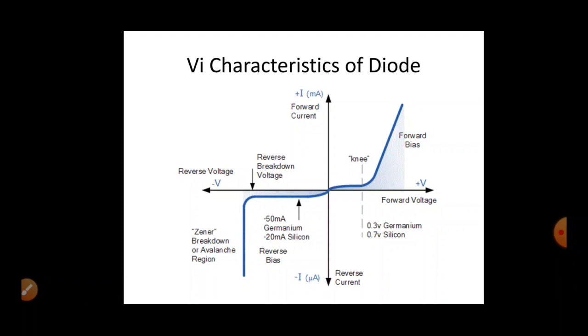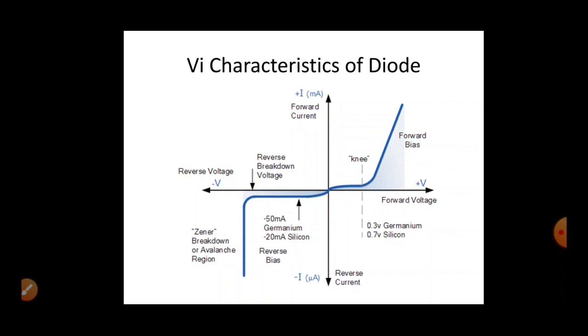Okay, and at the same time there is another important voltage called the reverse breakdown voltage, which is minus 50 volt for germanium and minus 75 volt for silicon. This reverse breakdown voltage is nothing but the maximum reverse biasing voltage that you can give to the diode. More than that you cannot give. So knee voltage is the minimum forward bias voltage to turn on the diode, and reverse breakdown voltage is the maximum reverse biasing voltage to keep it turned off.